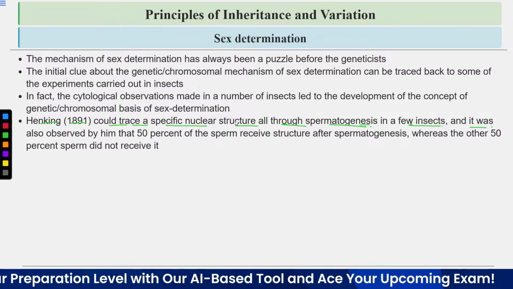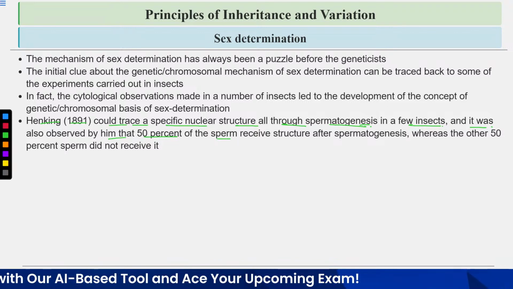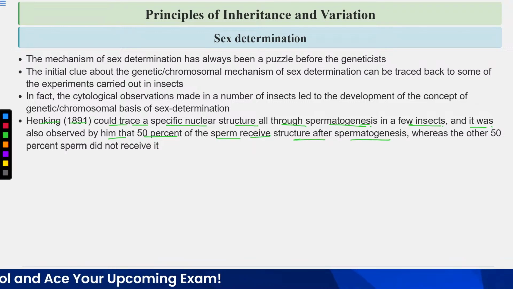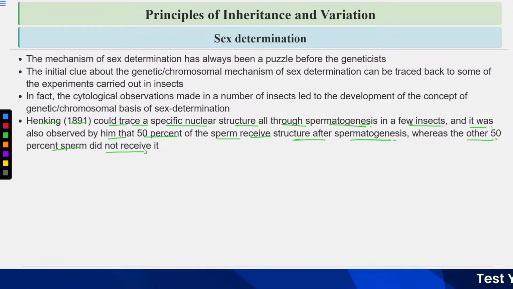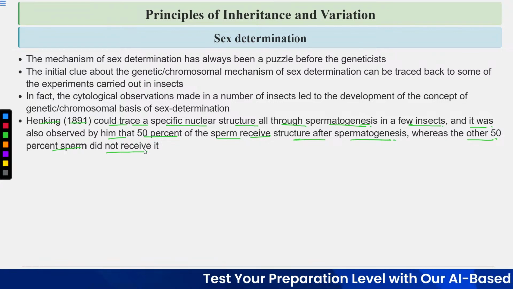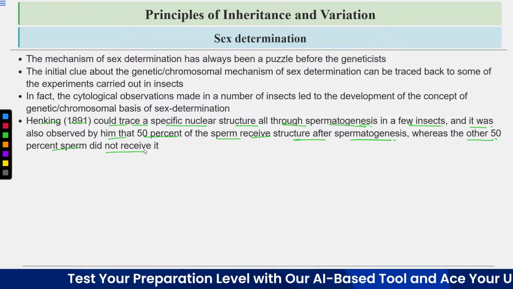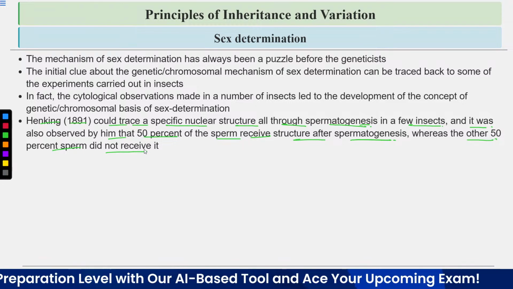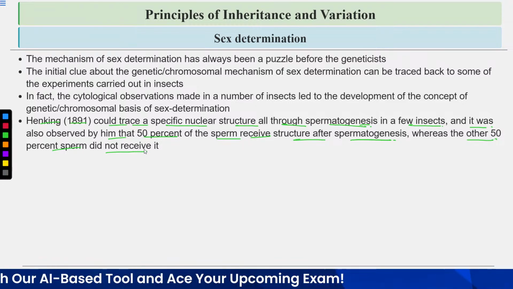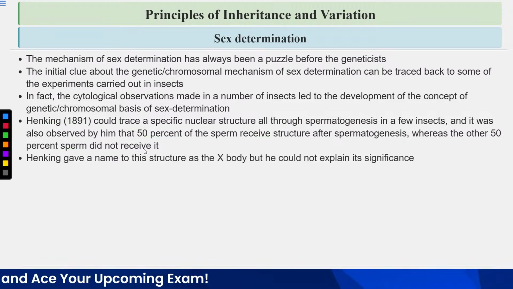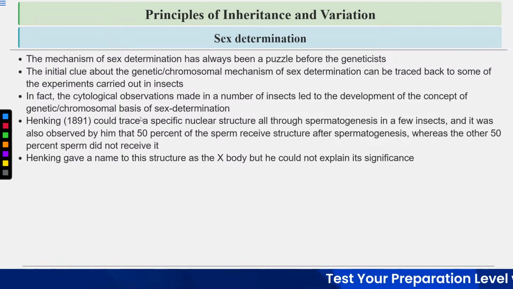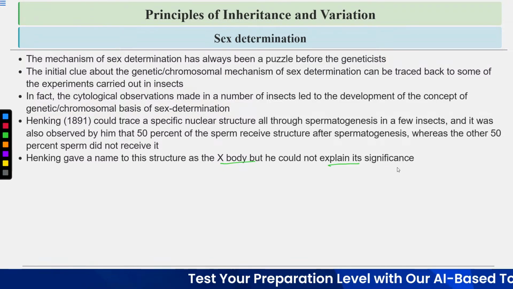He observed that 50% of the sperm receive this structure after spermatogenesis, whereas the other 50% do not. Henking named this structure the X-body, but he could not explain its significance. Why is the X-body present, and what is its purpose?